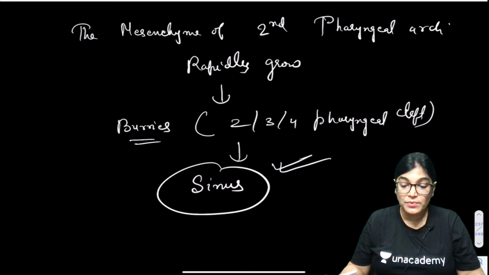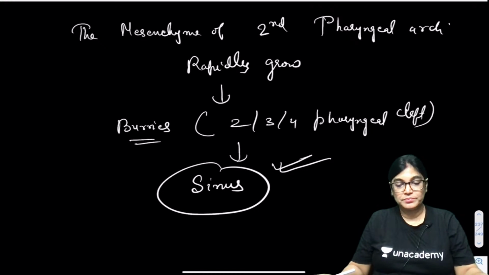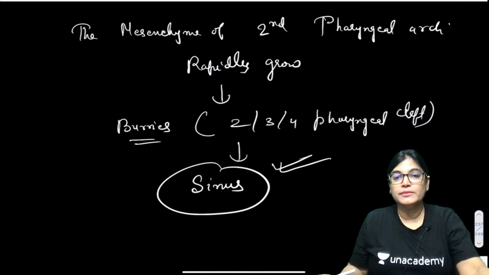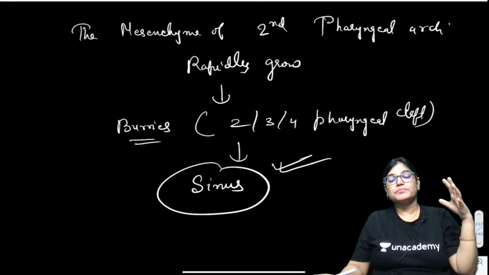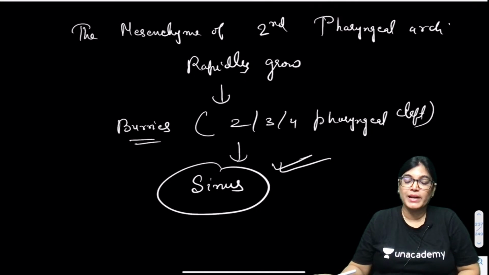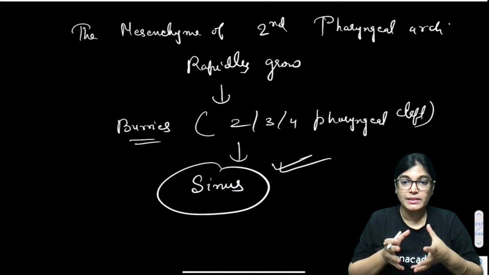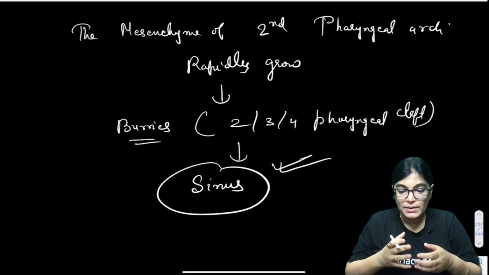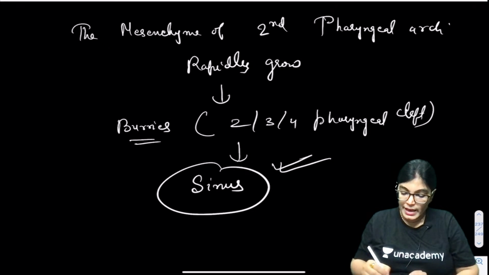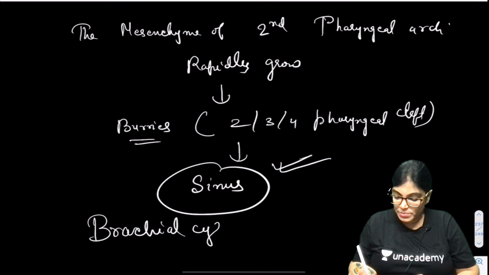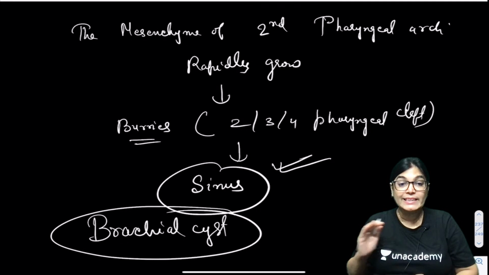So if it fails to obliterate, the branchial cyst forms. Generally, when the second pharyngeal arch grows over the second, third and fourth pharyngeal cleft, it is totally buried and the remnant is not seen, but at times it can appear as a branchial cyst because its remnant will not fully degenerate.